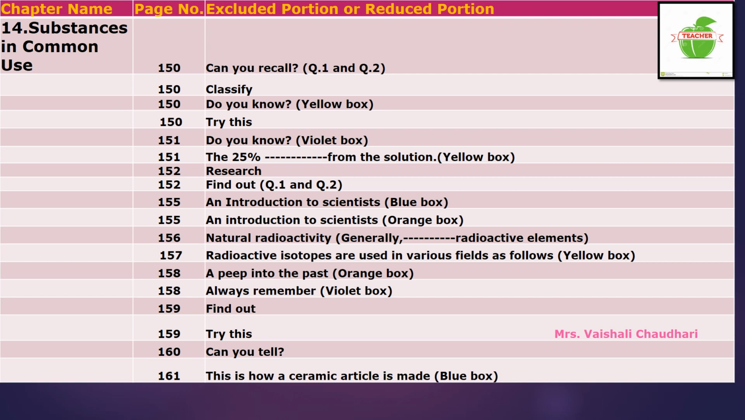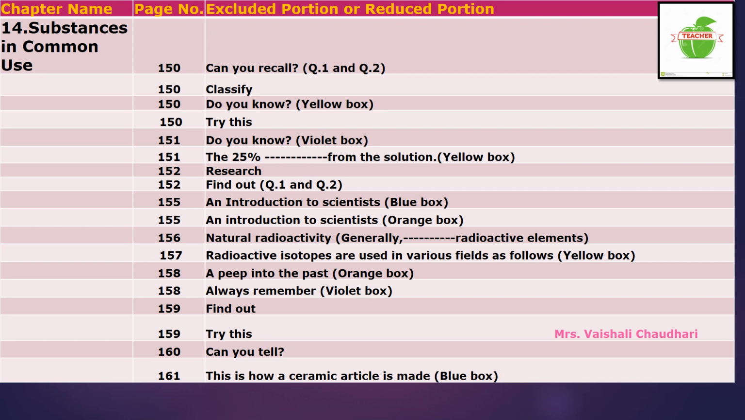Now on page number 159, the "Try this" activity is given. This activity is also excluded from your syllabus, children. Now come to page number 160, "Can you tell." This part is also excluded from your syllabus. In that "Can you tell," only one question is there. That question you don't have to do for your study purpose.